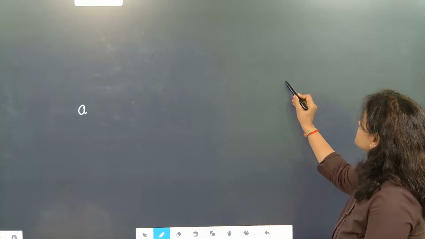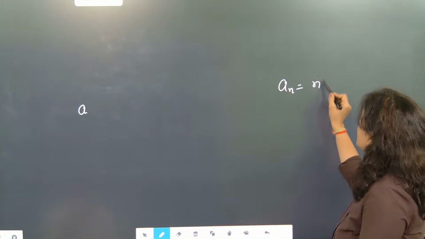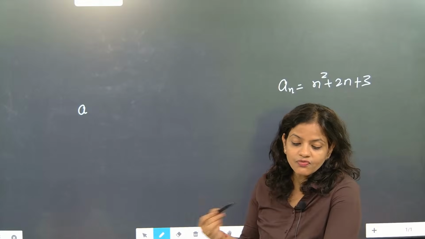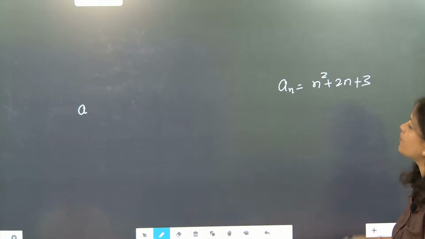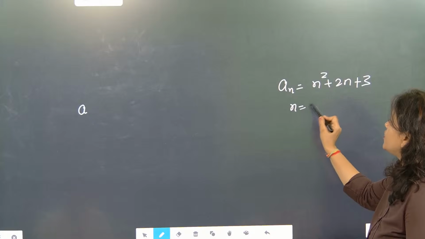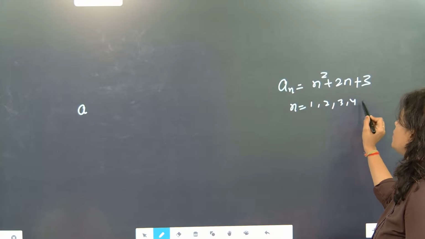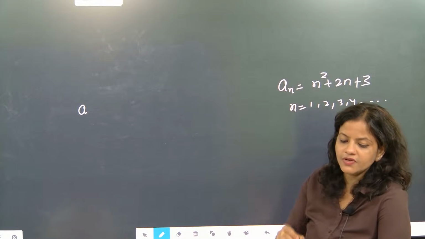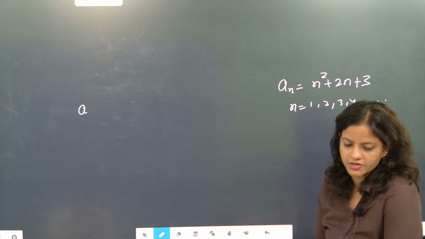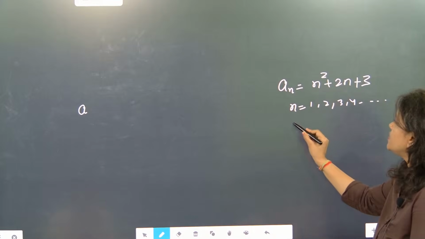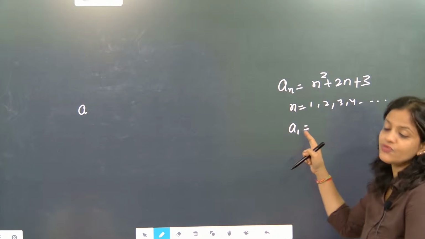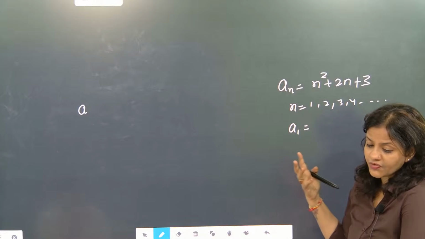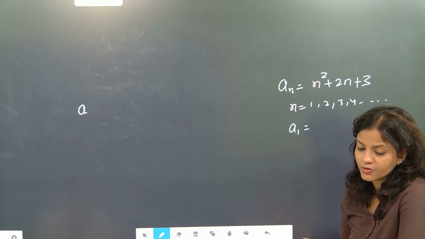Now look here. If they give a_n = n square plus 2n plus 3, then they ask you to find the sequence. That is also one type of question. Here, first you put n = 1, 2, 3, 4 and generate a sequence. This is a zero-level question we have to start with. Putting n = 1 represents the first term. This will represent which term? In the last phase we have to be very serious about this part.